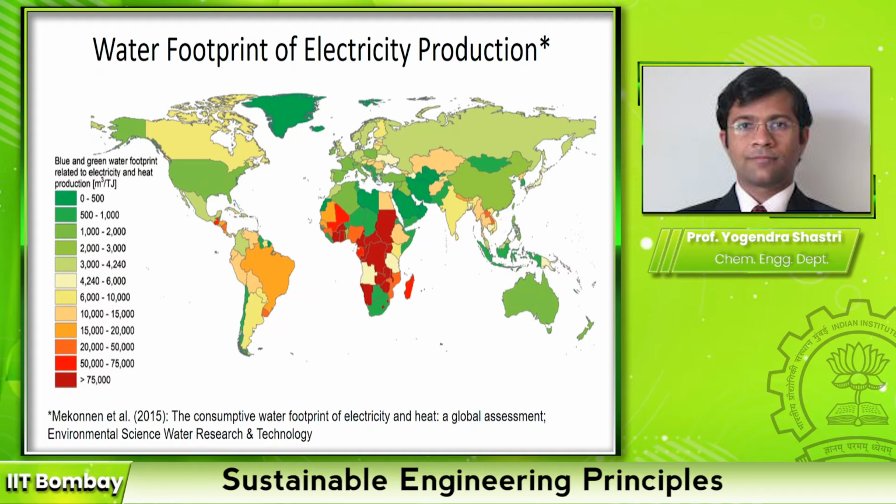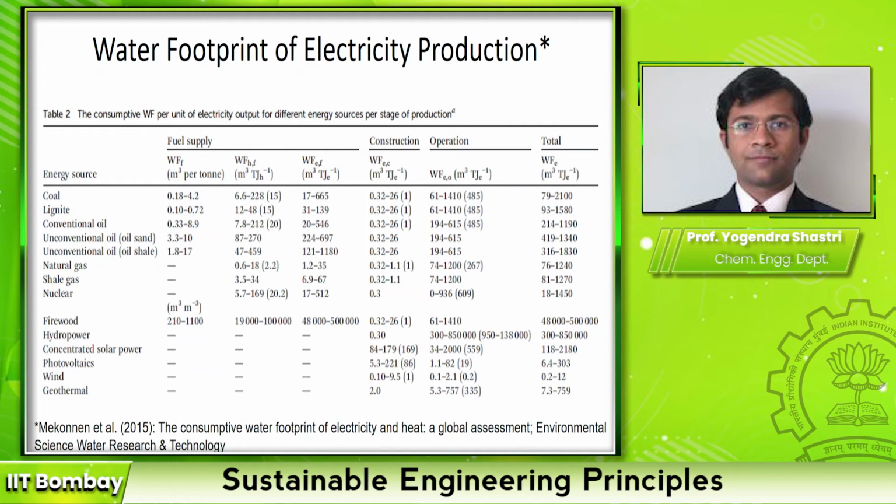So just like the concept of carbon footprint, the water footprint also considers the indirect impacts, and that's why the numbers are very high. So this table shows additional details about different energy sources and the water footprint. As you can imagine, the water footprint for hydropower, which is mentioned here, is extremely high, and that is expected because hydropower uses water to generate electricity. So it is expected that the water footprint will be significantly high. But there are several other sources also which have noticeably high water footprints.